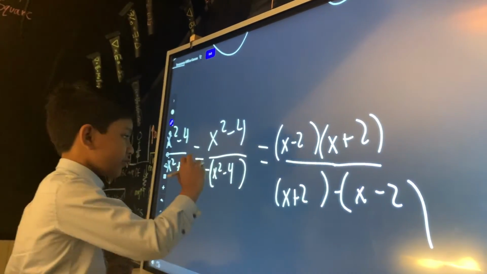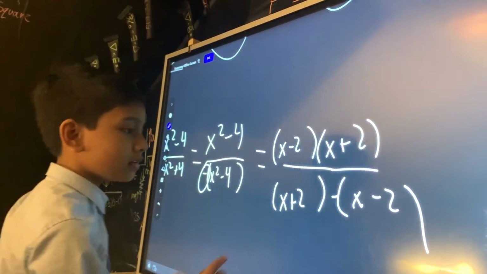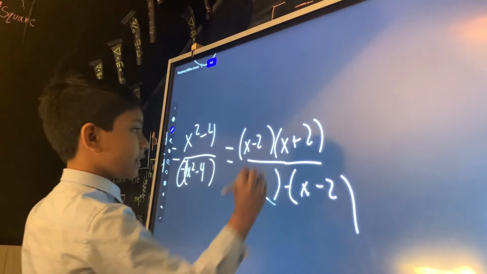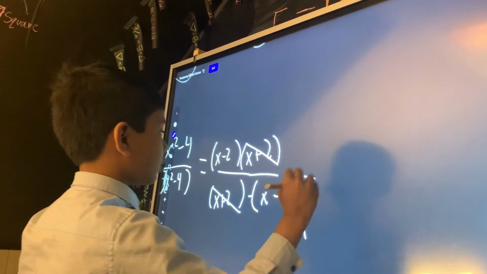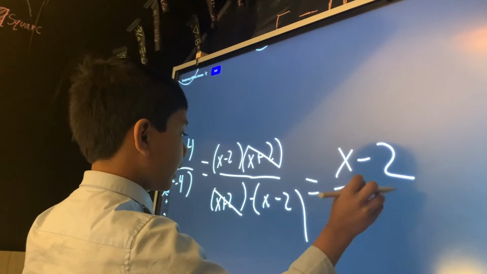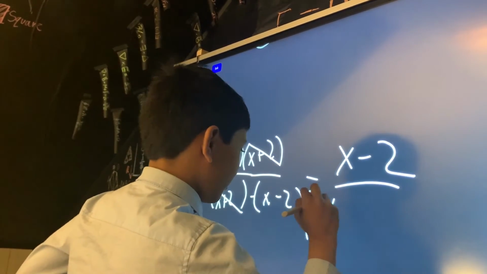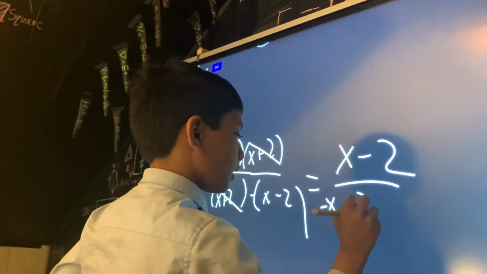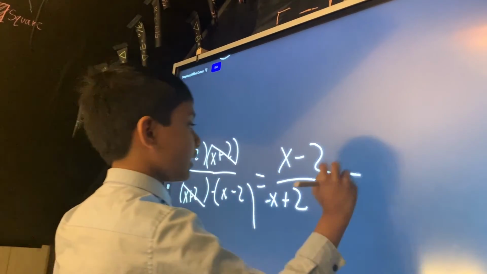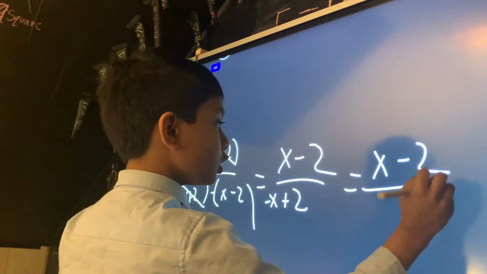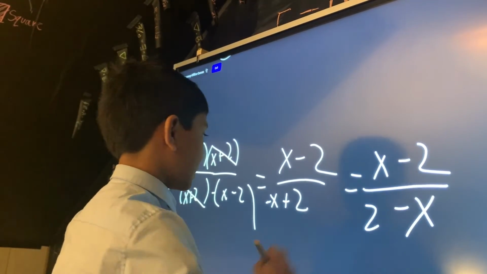We've got to conserve this negative somewhere. So we can cancel out these factors to make it simpler, and now you've got x minus 2 over negative x plus 2.